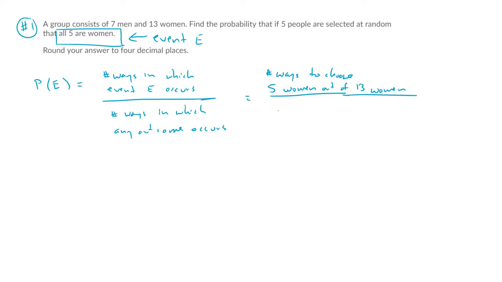Okay, so the number of ways to choose what? What do we mean by any outcome? It doesn't matter if I get men or women. So it's the number of ways to choose what? 5 people in general of either gender out of 20 people.